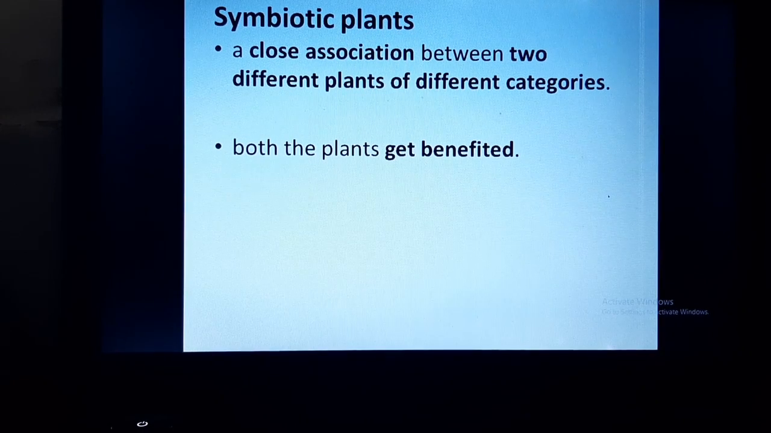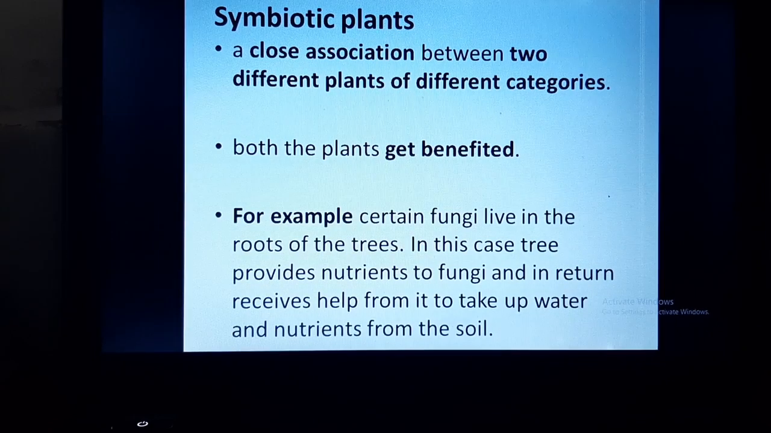Similarly, in a parasitic plant, the parasite is getting benefited, but the host is not getting benefited. Okay, but in the symbiotic association, both the plants are getting benefited. For example, certain fungi live in the roots of the trees. In this case, what is the tree doing? The tree is providing nutrients to the fungi. And what is the fungi doing in return for the tree? It is helping the tree to take up water and nutrients from the soil.